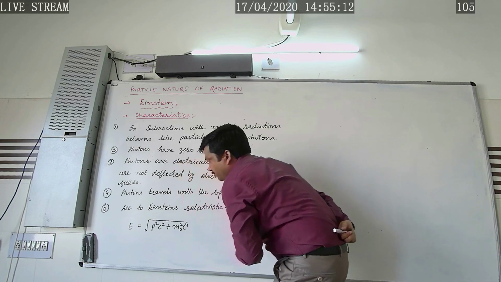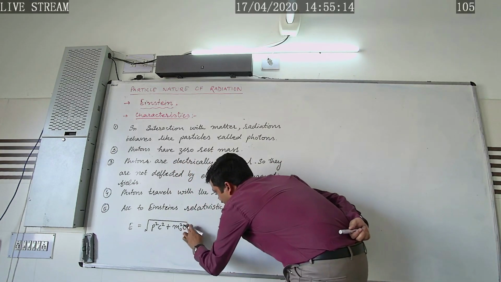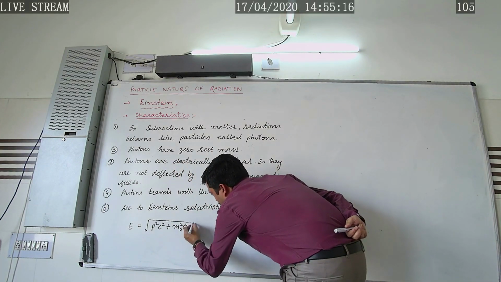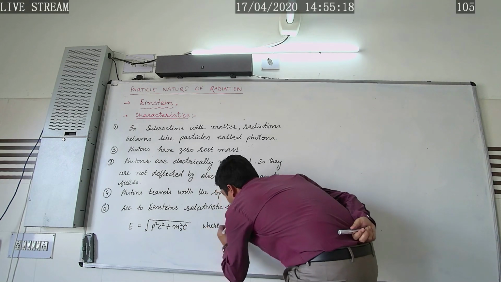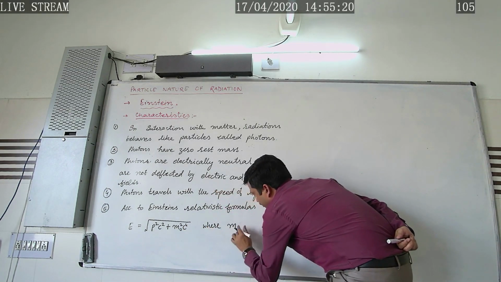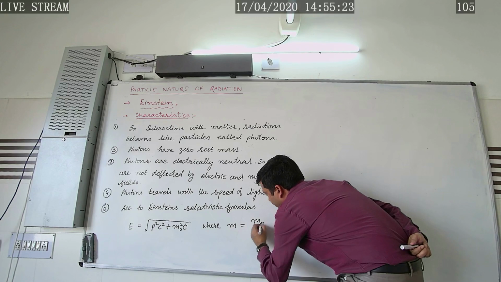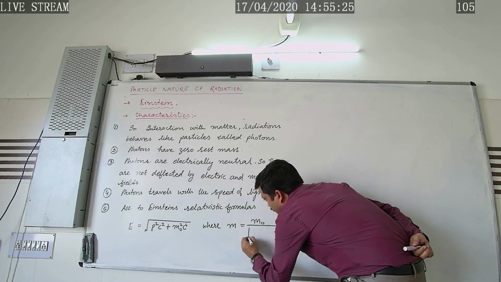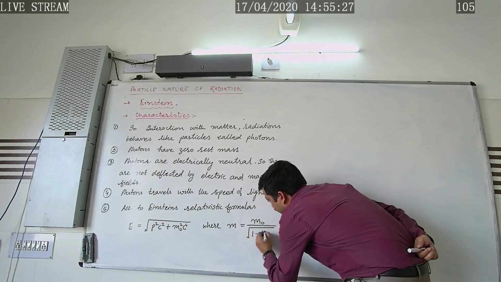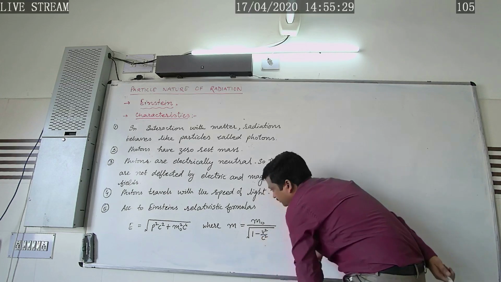Here m naught is called the rest mass, where m is equal to m naught over square root of 1 minus v square by c square.